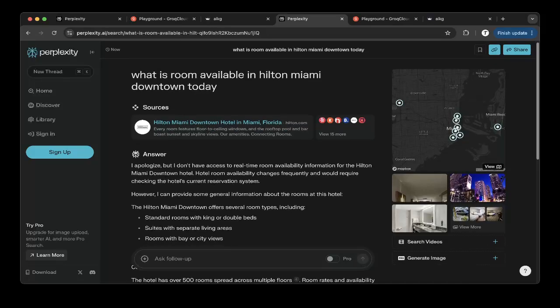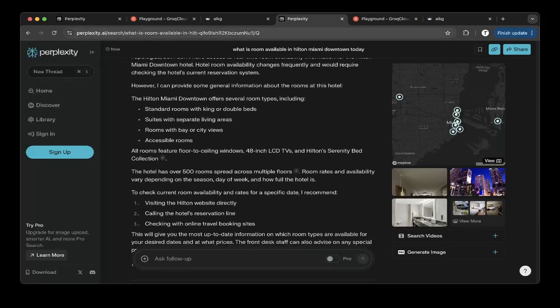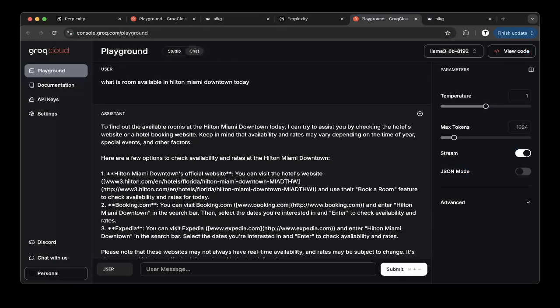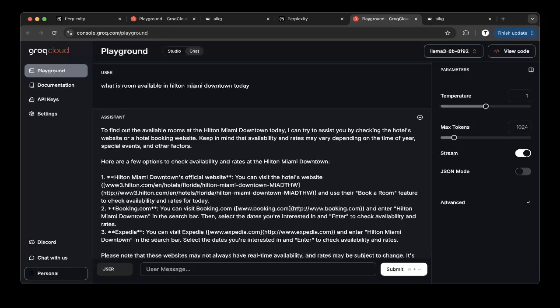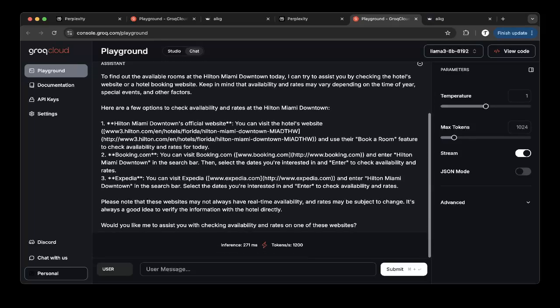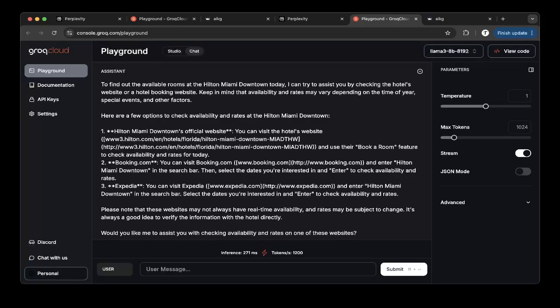For example, if we use LLaMA 3 on Grok, it also gives some very brief information. But what it actually shows you is that you should go through different websites like Booking.com and Expedia, because it's training data. So you don't really have real-time information, or results from the search.